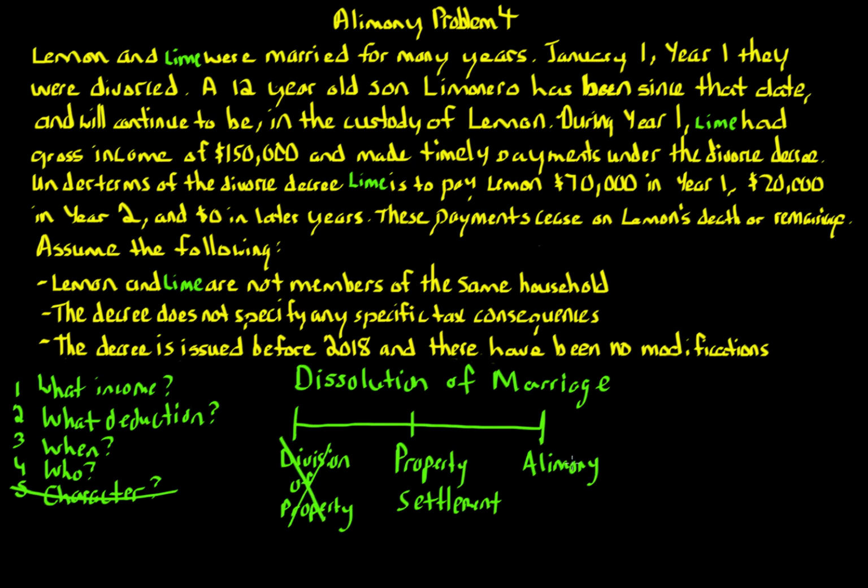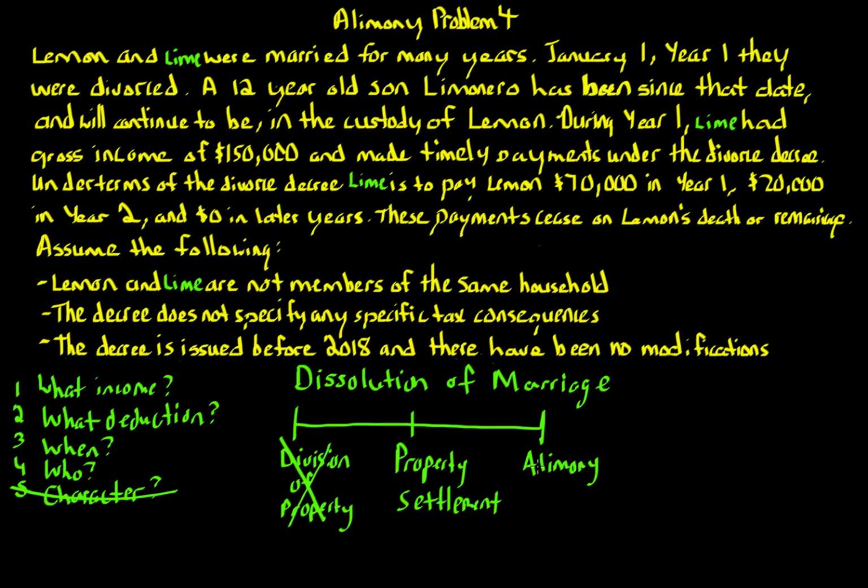Alimony deals with support, support from one spouse to another. The idea is that when you go through marriage and agree to support the other spouse through sickness and health, upon death it ends, or upon remarriage it ends. That's the idea of alimony. Usually in our society and in our law, we view the spouse that has more income as having a legal obligation to support the other spouse.